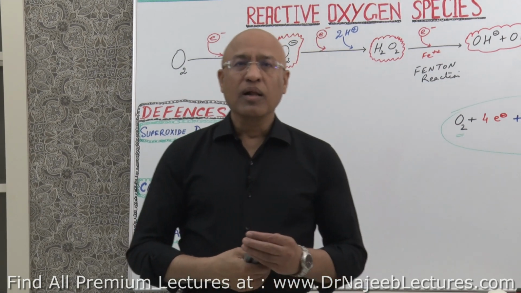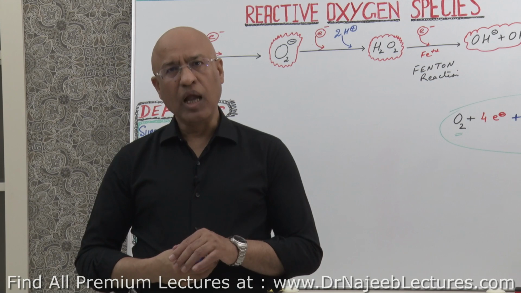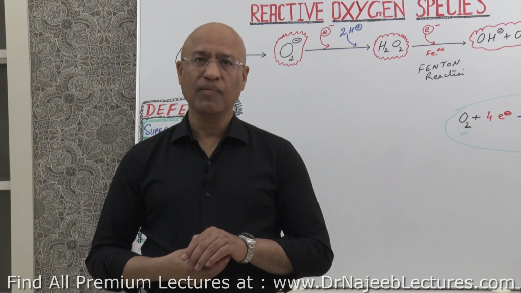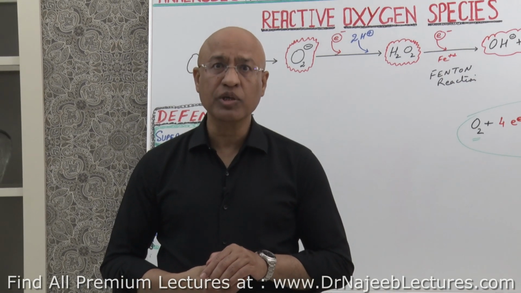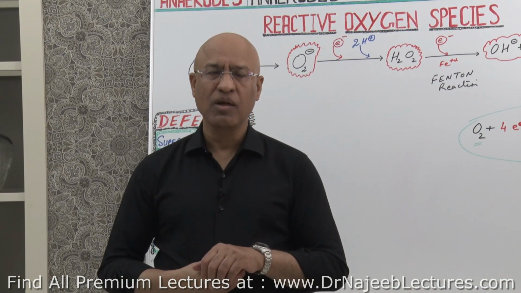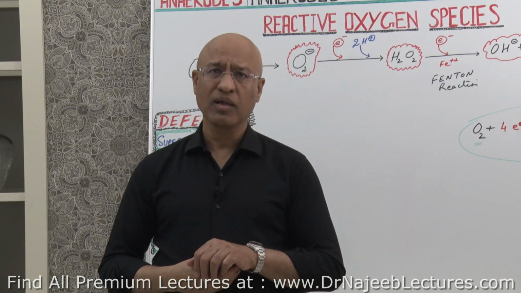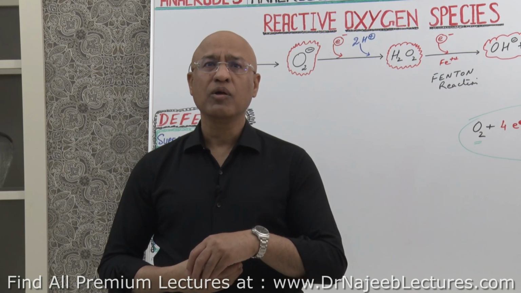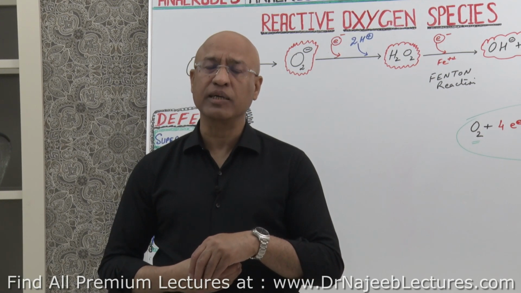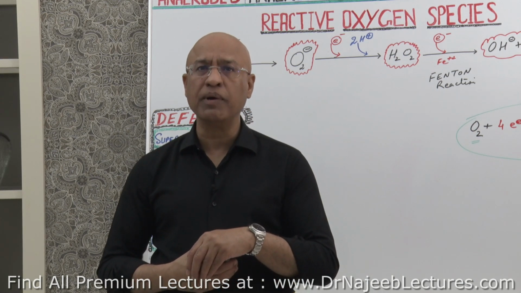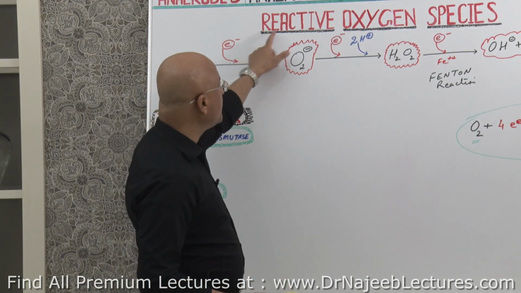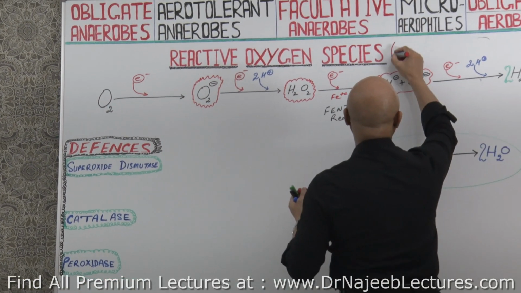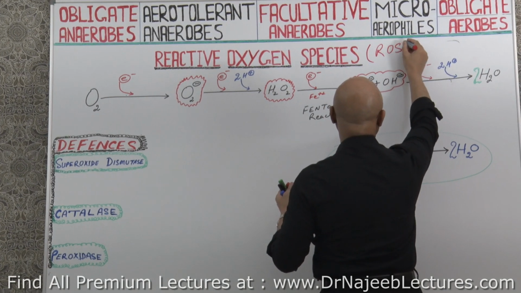Now, the question is, all the animal cells or plant cells or these microbes which are exposed to oxygen, how come they are living? Why are they not all destroyed by oxygen free radicals or reactive oxygen species? Why are they not destroyed by ROS? ROS means reactive oxygen species. I should write it here. It can be called ROS also.